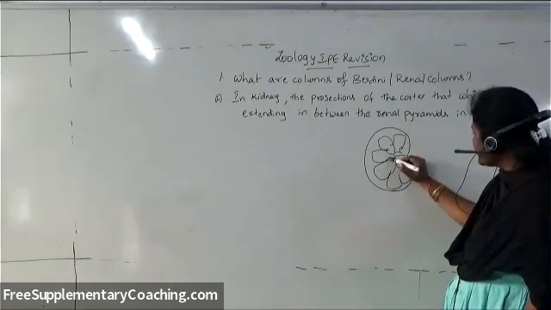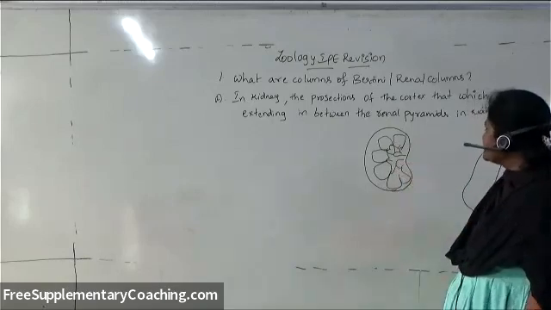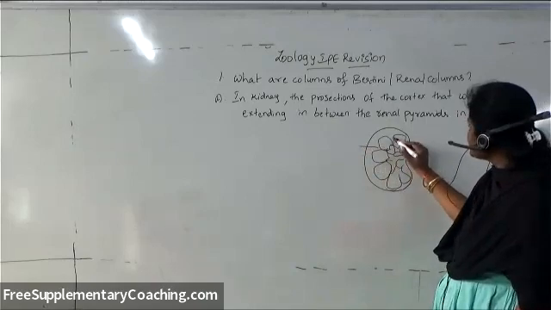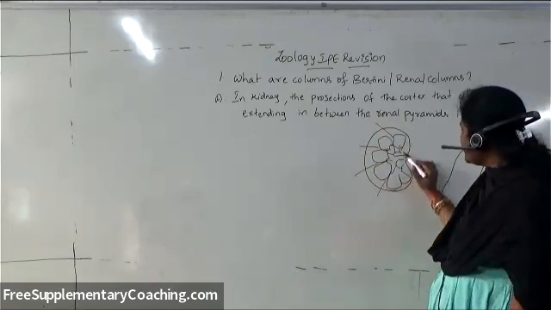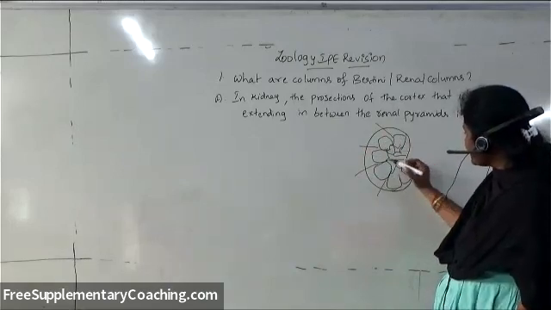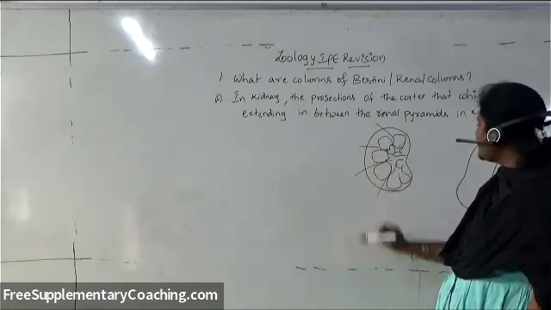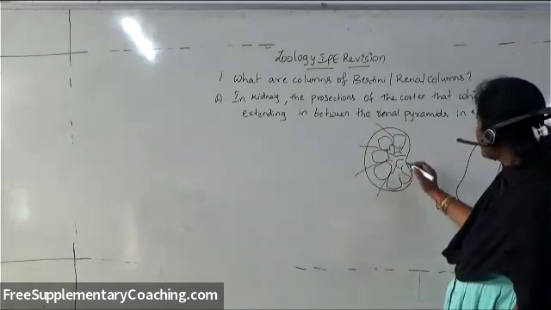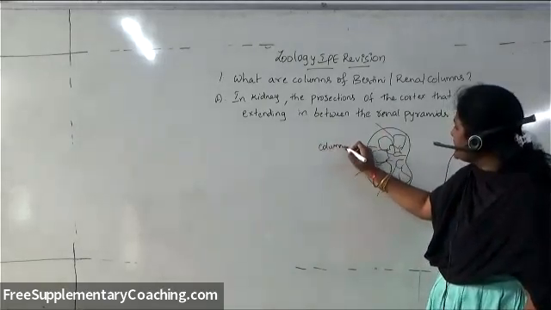Now, the projections of the renal cortex are extending in between the renal pyramids. In between the renal pyramids, there are extensions of the cortex. That's why these projections are called columns of Bertini.